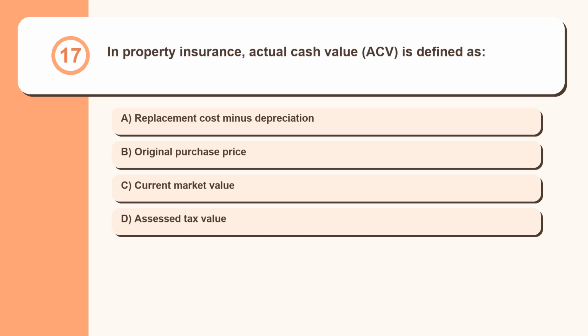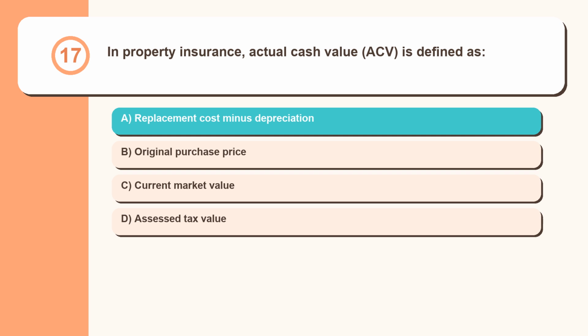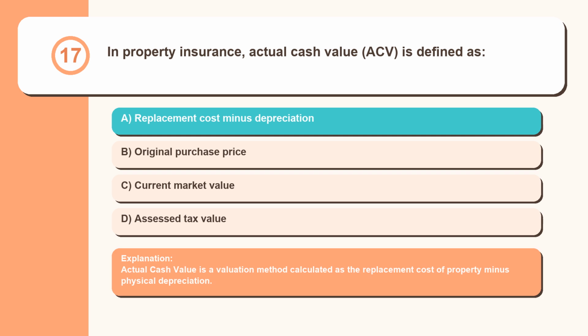Question 17. In property insurance, actual cash value, ACV, is defined as replacement cost minus depreciation, original purchase price, current market value, assessed tax value. Actual cash value is a valuation method calculated as the replacement cost of property minus physical depreciation.